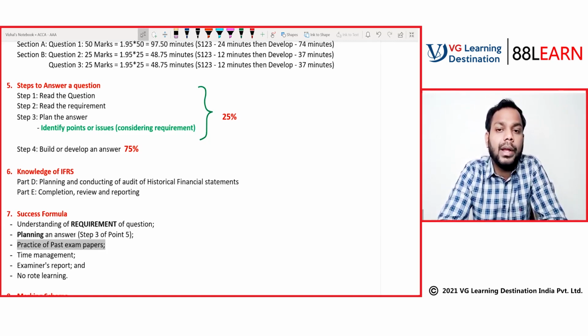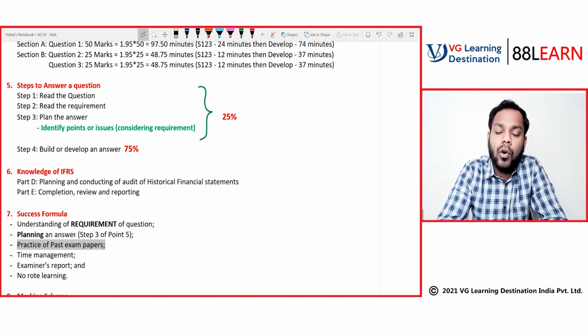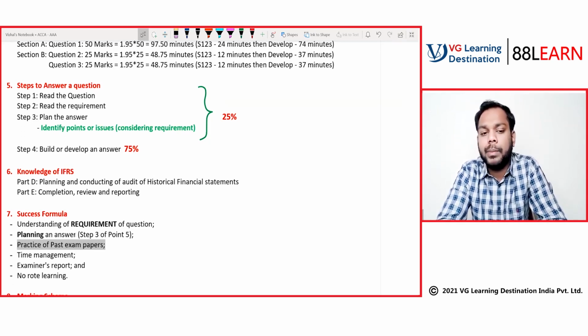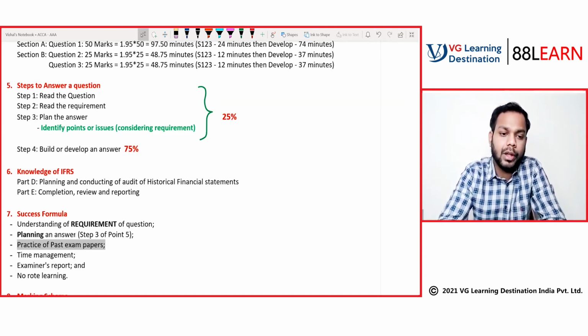So that's the importance of the examiner's report. You should not be worried about it, we will be taking up the examiner's report alongside the questions. If we are discussing any questions, we will be discussing the examiner's report also, and the key takeaways of the examiner's report. I will be discussing that with you.